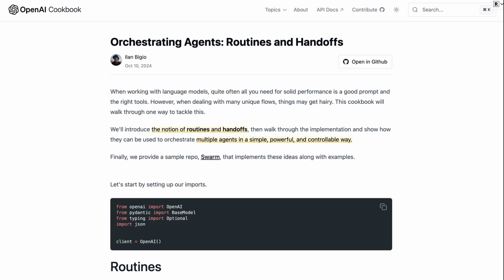So in this video, I'm going to go through just some of the key concepts behind it. We'll look at a notebook that has some of their code in it. And I've also written some new examples of Swarm so that we can see how it works, what to look out for if you want to implement this kind of thing. And later on in the video, I'll also talk about some comparisons of Swarm to things like LangGraph, Llama Index, and some of the other agentic frameworks that are out there.